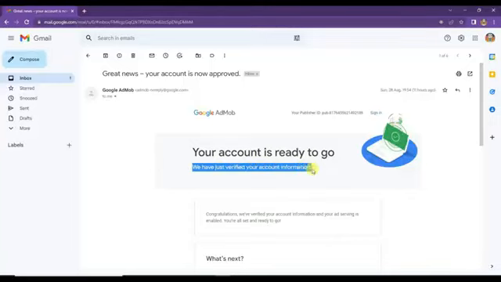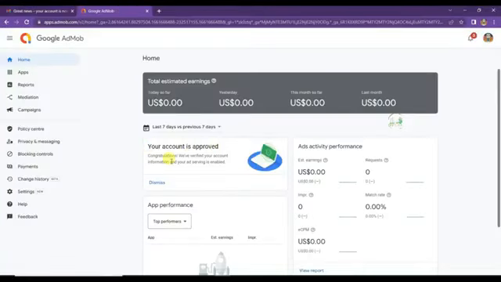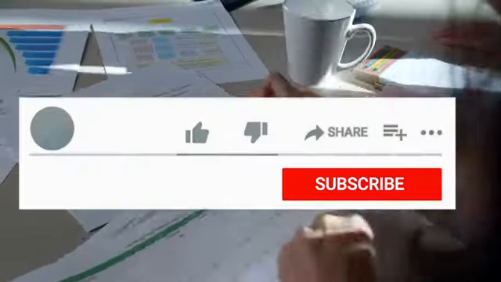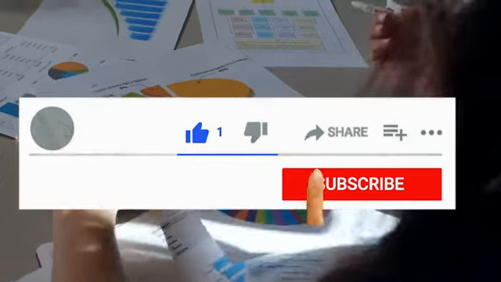Guys, here you can see after 4 hours my AdMob account has been approved. It's very easy to get approval from Google AdMob. Now let me tell you how you can get a lot of audience on your game to earn lots of money.